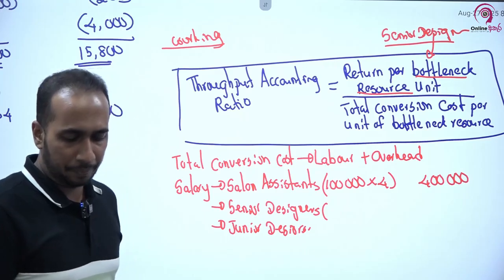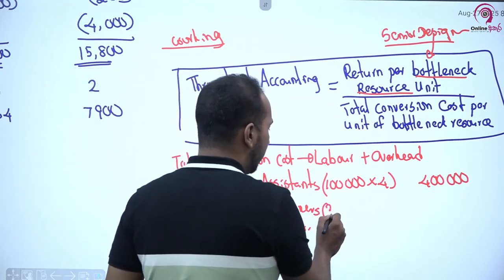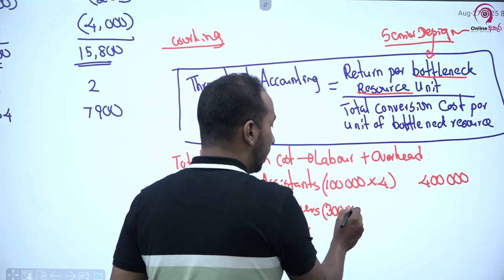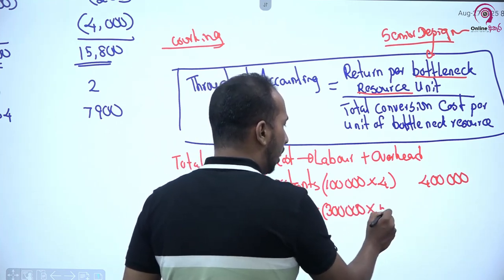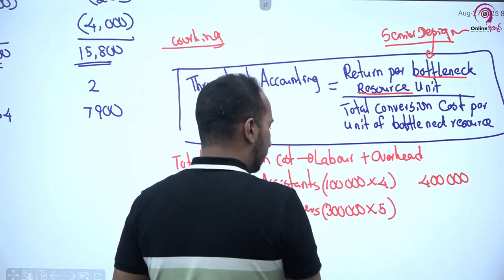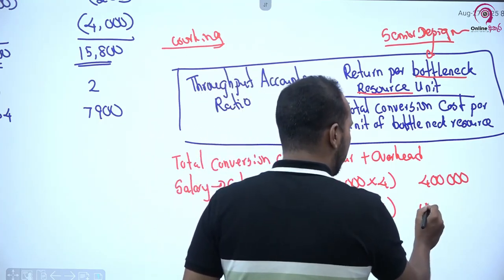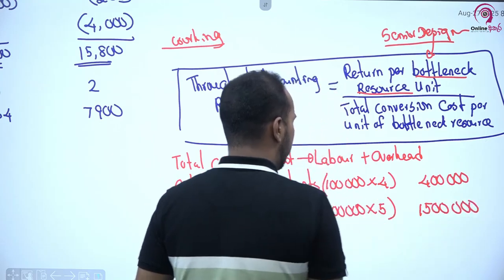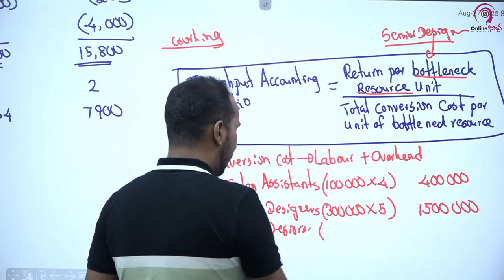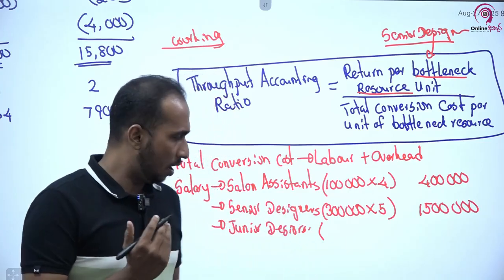As per the question, the monthly salary of a senior designer is 300,000. This has been given in the question, ළමයි. And also we have 5 senior designers. So 300,000 into 5, in the sense, per month we have to incur a cost of 1.5 million in respect of senior designers. At the same time, we have to calculate the monthly salary cost for junior designers.